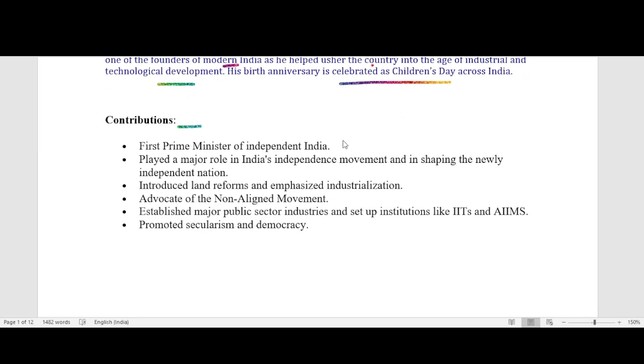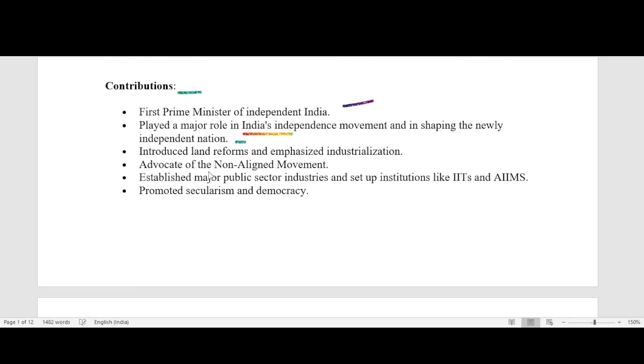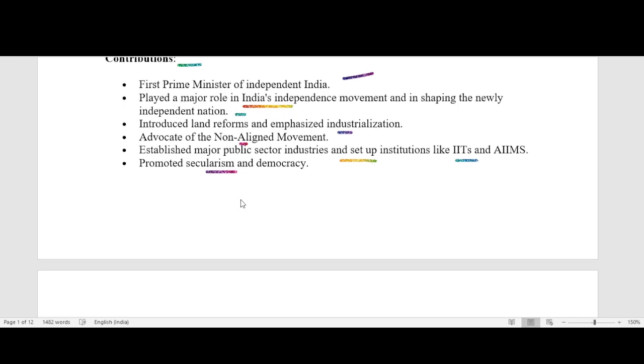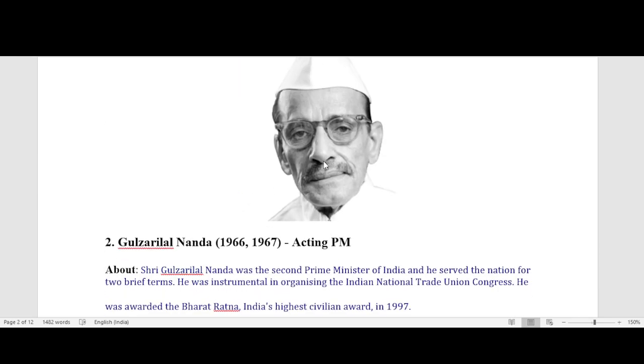Contribution: First Prime Minister of independent India, played a major role in India's independence movement and in shaping the newly independent nation. Introduced land reform and emphasized industrialization. Advocated the non-aligned movement, established major public sector industries and set up institutions like IITs and AIIMS. Promoted secularism and democracy.